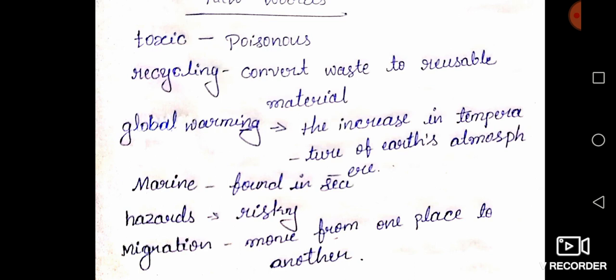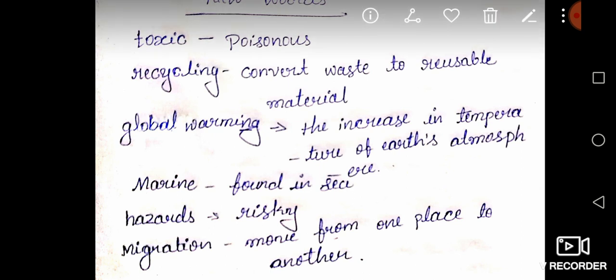Marine means found in sea. Hazards. Hazards means, you already know in the first para, risky. Next word is migration. Migration means move from one place to another.